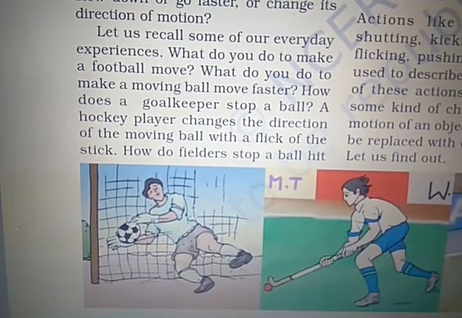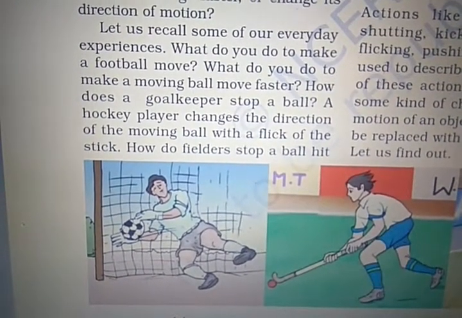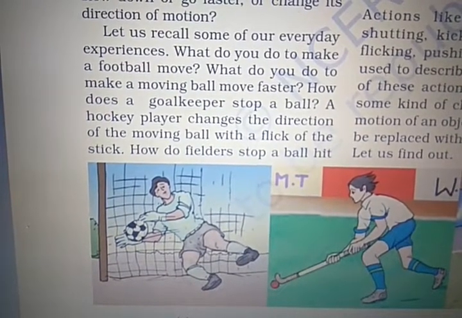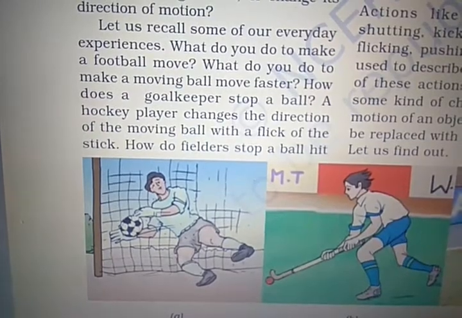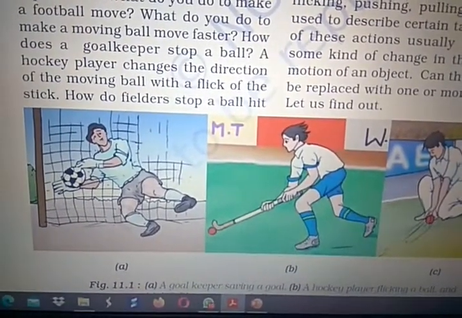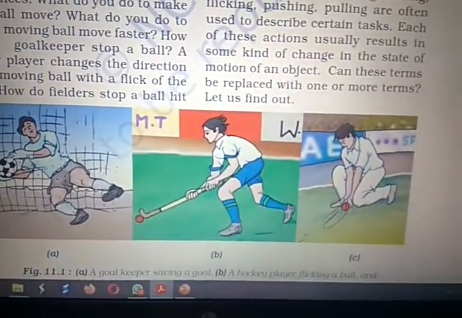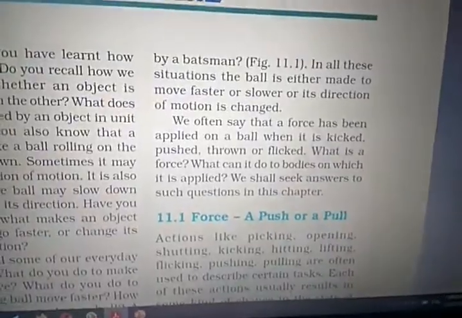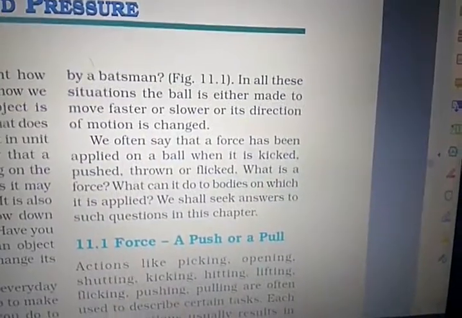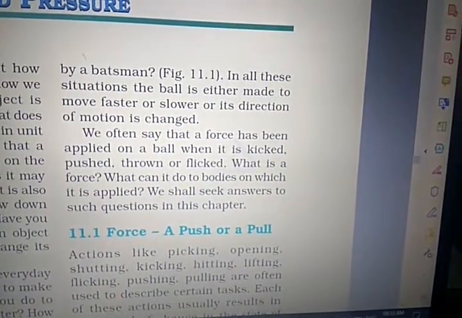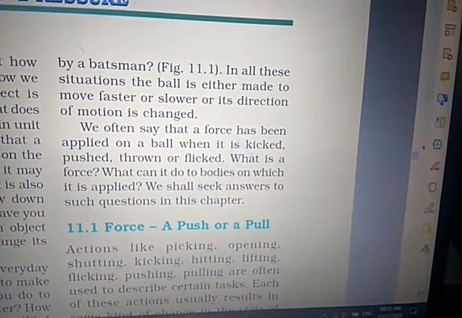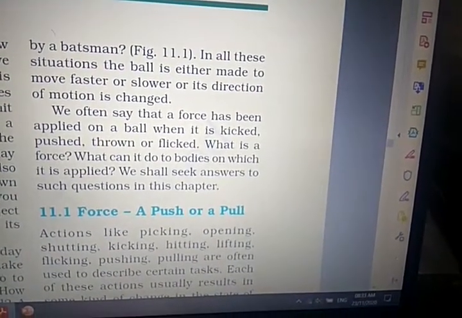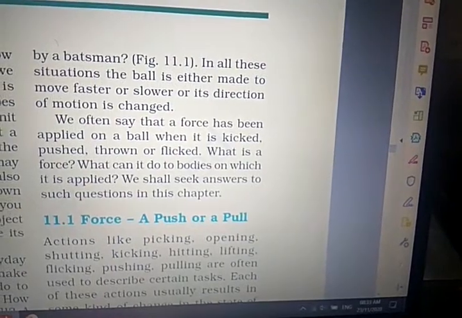How does a goalkeeper stop a ball? A hockey player changes the direction of the moving ball with the flick of the stick. How do fielders stop a ball hit by a batsman? Just now we have seen in the figure. In all these situations, the ball is either made to move faster or slower, or its direction of motion is changed.